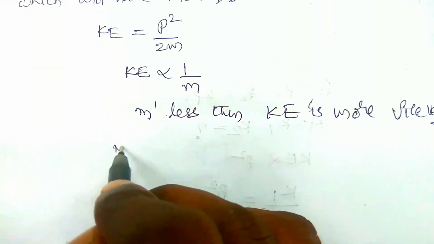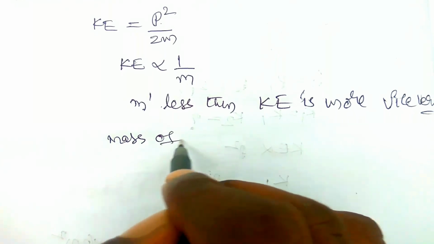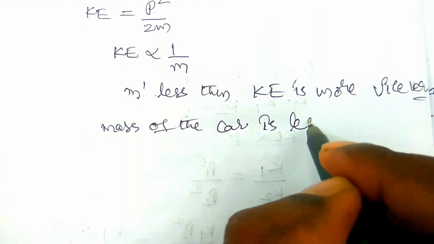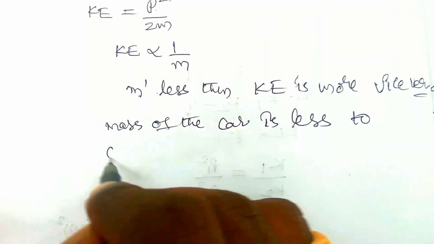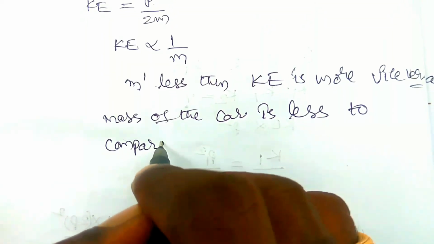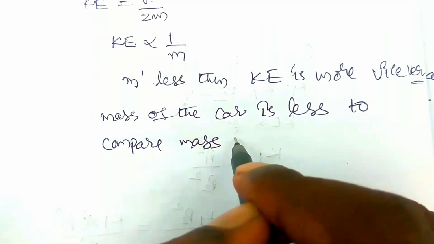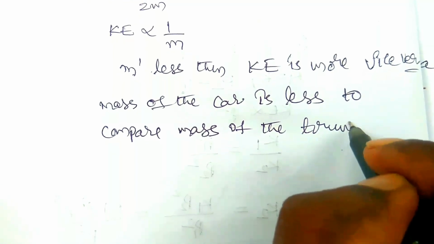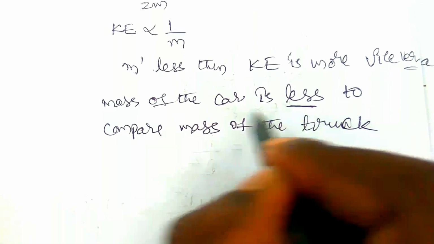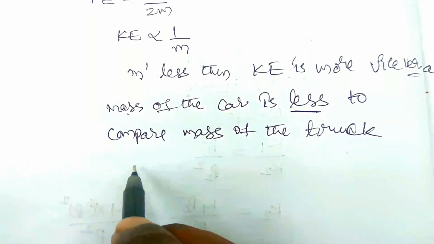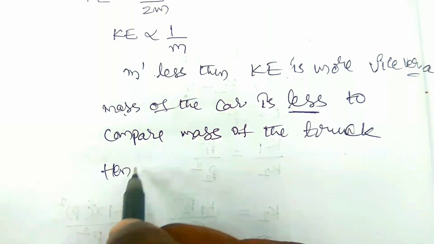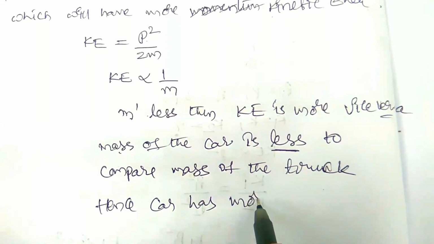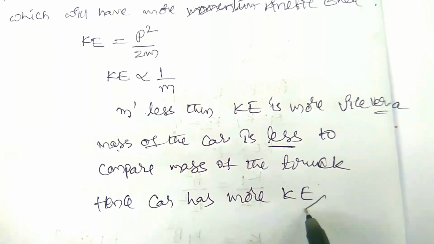Hence, the mass of the car is less compared to the mass of the truck. Hence, the one with less mass has more kinetic energy. So the car has more KE.